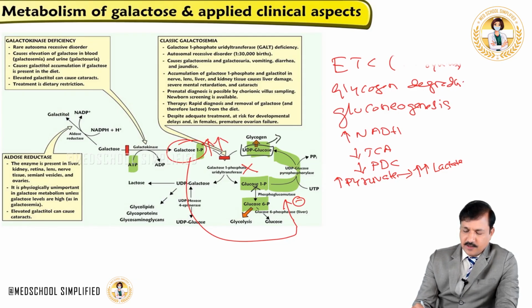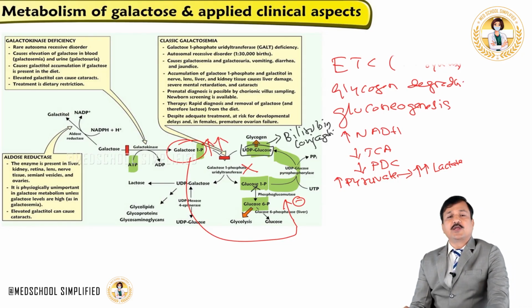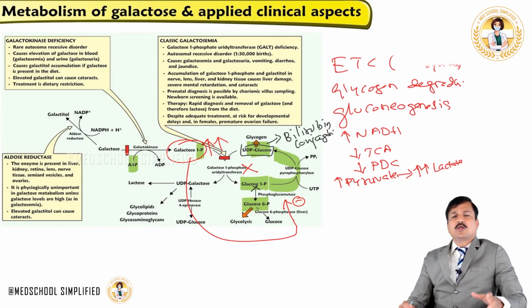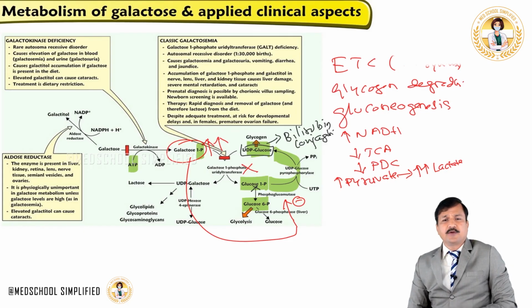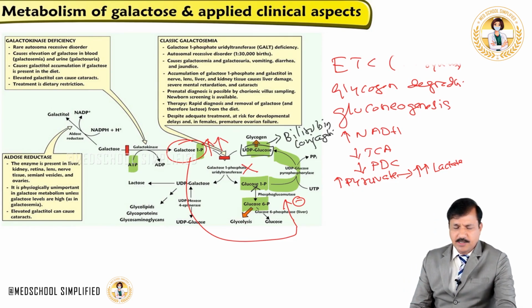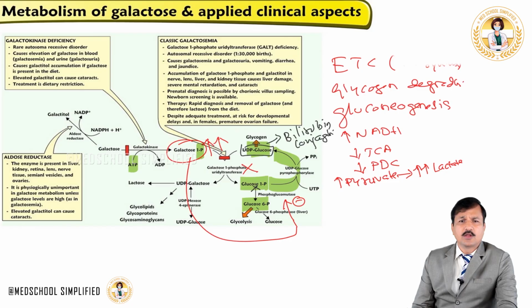It is also used for bilirubin conjugation. Bilirubin conjugation uses UDP-glucuronate, and that UDP-glucuronate will come from UDP-glucose, right? So this is how conjugation of bilirubin can be affected. Glycogen synthesis can be affected, leaving low glycogen in these patients. So the affected conjugation of bilirubin will lead to a buildup of unconjugated bilirubin in the blood, and that can lead to jaundice.